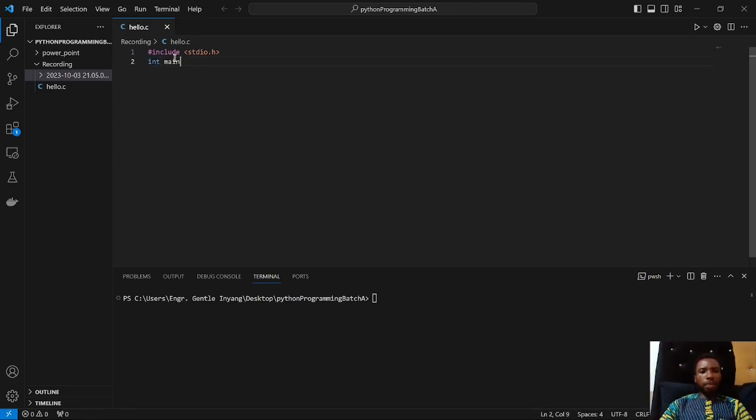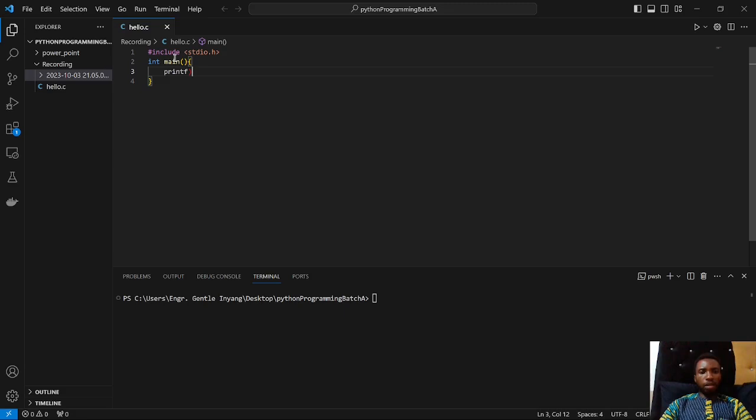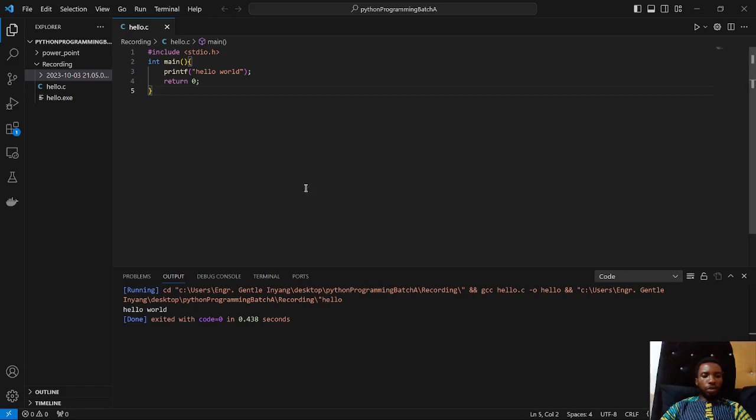And then int main, open curly braces, then the printf function, hello world. You must terminate it as well. Then when you're done, you've got to return 0. These are the lines of code you actually need to print hello world in C. So here you can see hello world is printed right here. And we need 1, 2, 3, 4, 5 lines of code, or basically 4 lines of code.